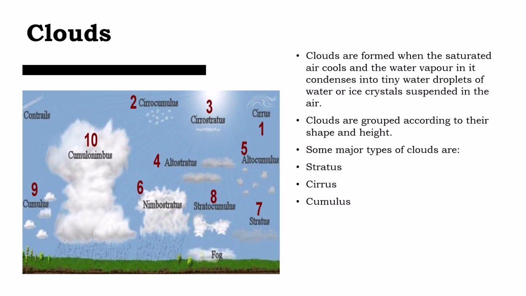Clouds are formed when the saturated air cools and the water vapor in it condenses into tiny water droplets or ice crystals suspended in the air. Clouds are grouped according to their shape and height. Some major types of clouds are stratus, cirrus, and cumulus.